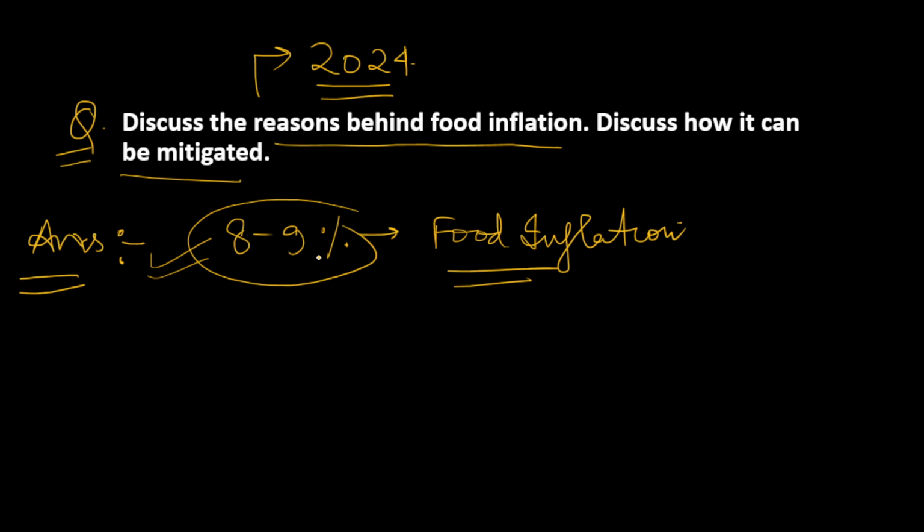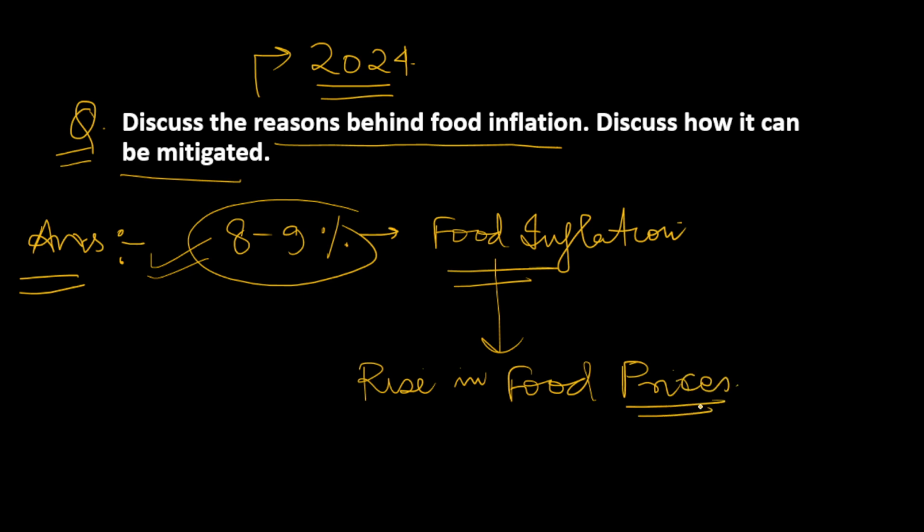But currently, if you want to write the answer, you can simply define what food inflation is: a persistent rise in food prices, through which various difficulties have been arising in our market. This is how you can define food inflation, and I think you all know it. Now let's move to the reasons, that is the important thing here.